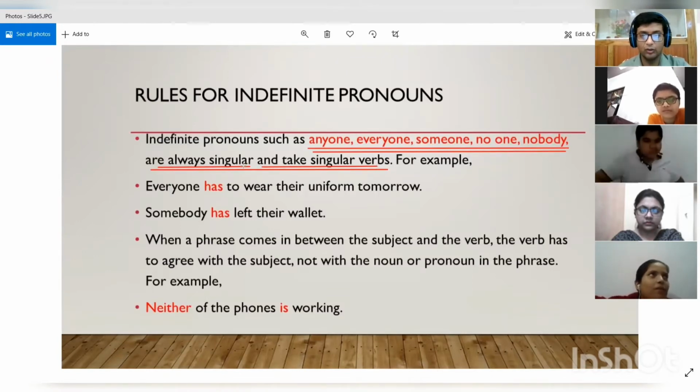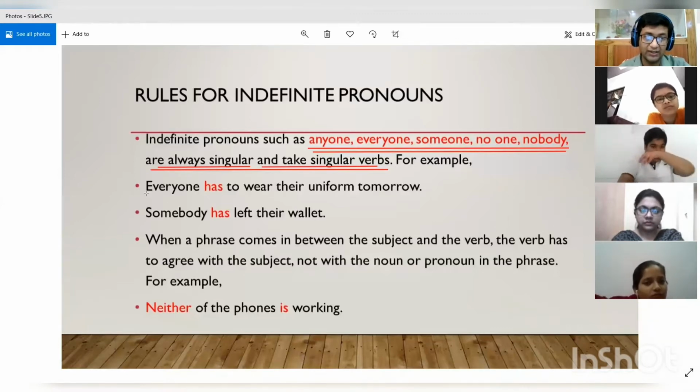All right. So remember the usage very well. Now see the examples. Everyone has to wear their uniform tomorrow. Since we consider everyone to be singular, that is why we are using has over here. We won't use have, because we consider everyone to be singular.